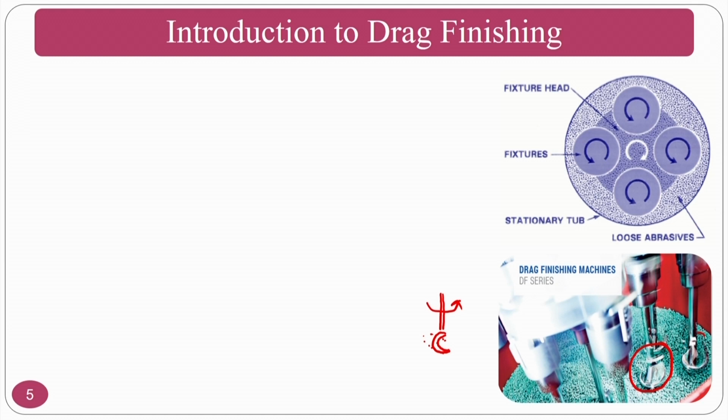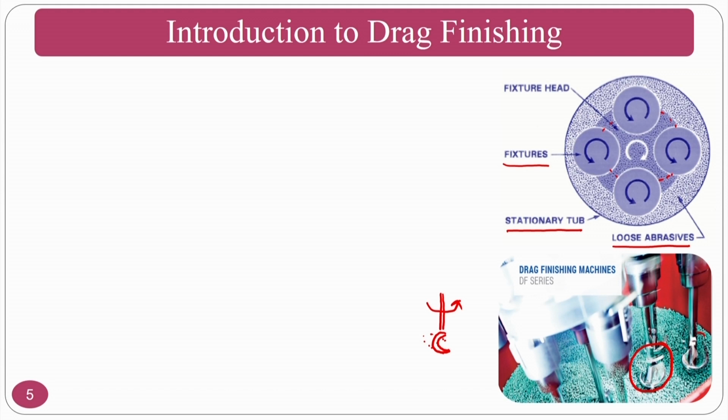Assume that if you see here, a stationary hub is there, loose abrasive particles are there, and fixtures holding the components, with fixture heads on the top. All the components are located at the same pitch circle, and all are rotated while keeping the abrasive particles stationary.